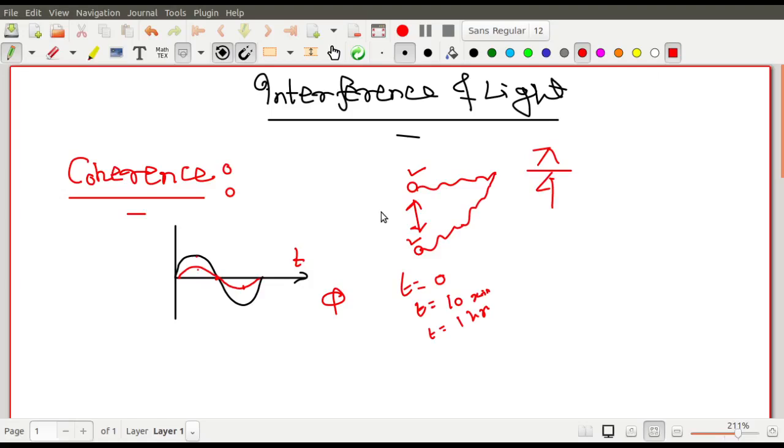It can also be that there is a pi by 2 phase difference, or a pi phase difference. Suppose there is a pi phase difference between the two waves. What do you mean by pi phase difference? Suppose this is a wave, and pi phase difference means, so this one. Is that right?